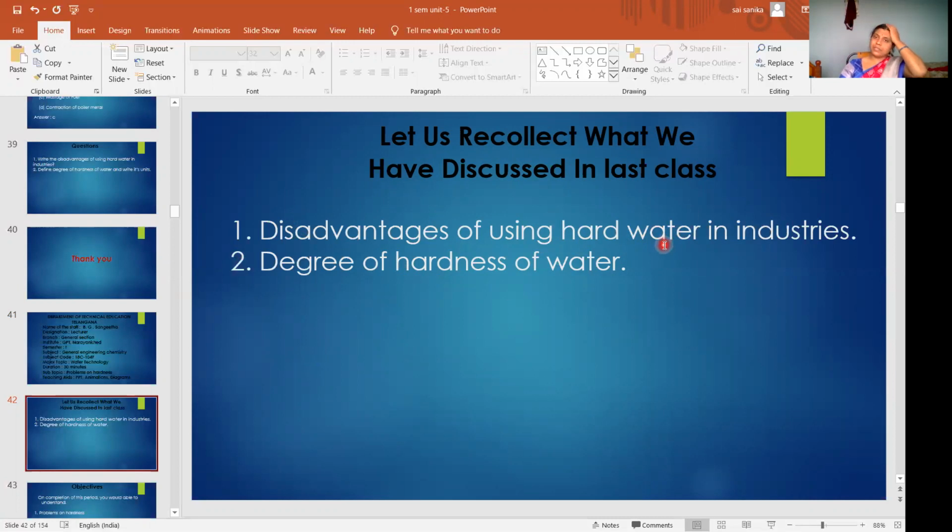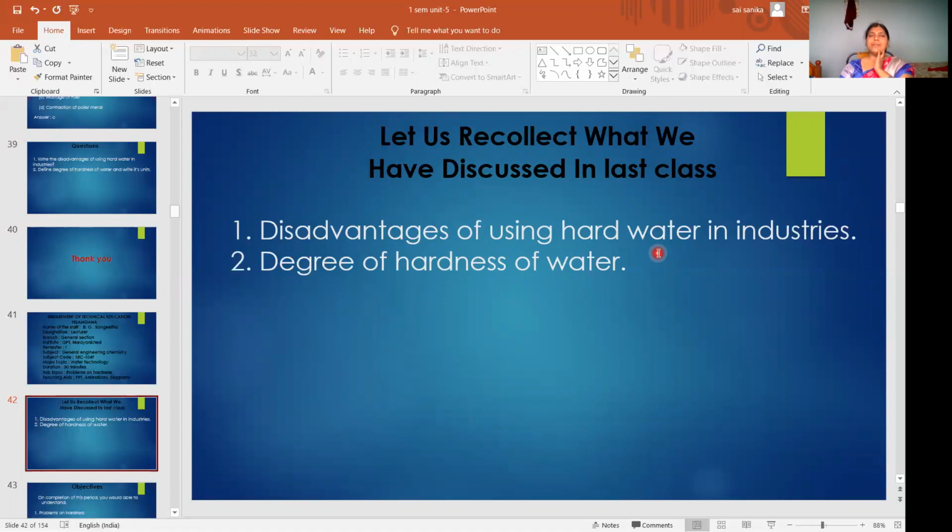First one, textile industry, what happens? Spots and streaks will be formed on the fabric. Then paper industry, the quality of the paper will be reduced and color will get to the paper due to presence of some iron salts. Then sugar industry, crystallization of the sugar will be affected and it will get the deliquescent nature. Then in laundry, what happens? Spots, streaks and stains will be formed due to the presence of salts in the water.